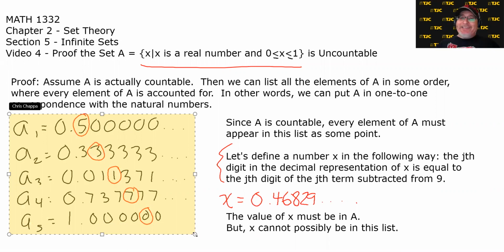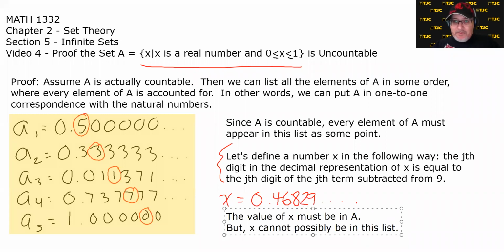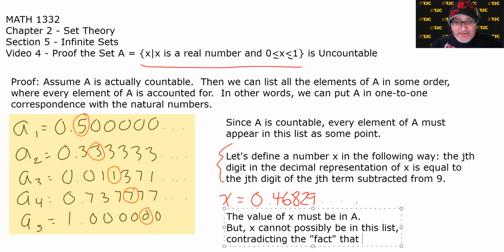Because X has to be in A, but X can't be in this list, contradicting the, quote, fact that the list contains all elements of A.